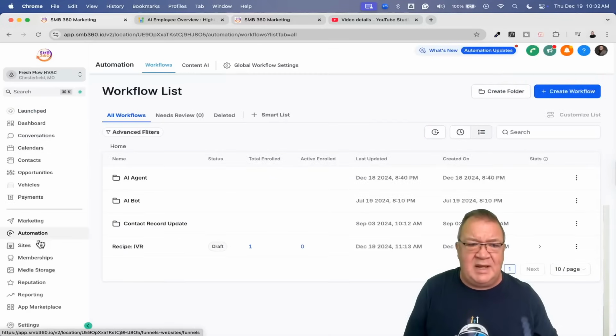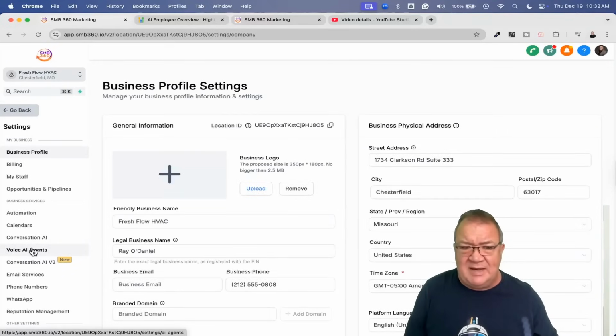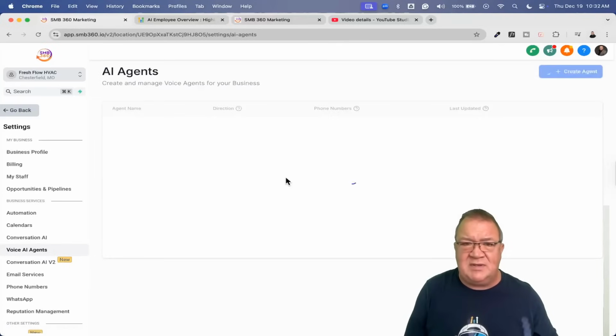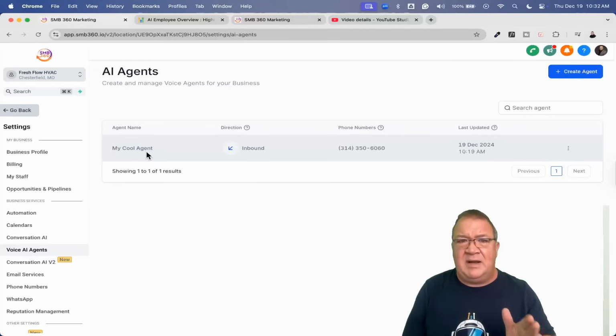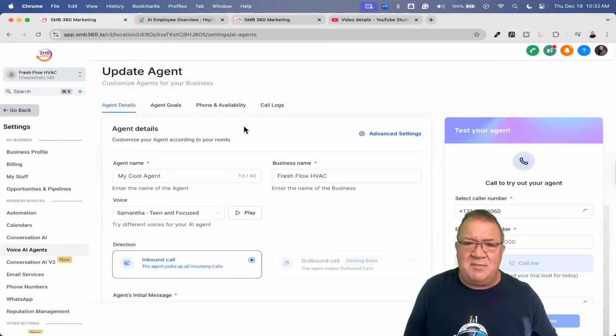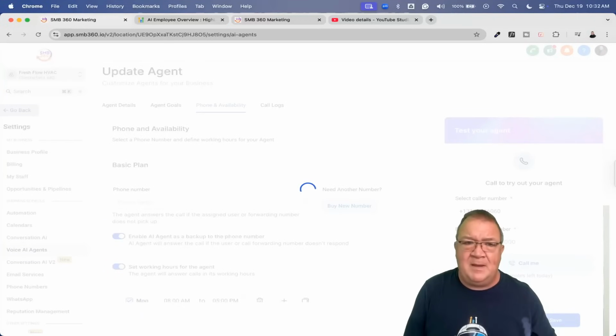Now, I just want to show you this real quick here. If we come over here and go to the AI agent, which I'm going to get to in just a minute, I'm going to hop in and change one of the settings here. I have an agent already set up that I'm going to go over later, but I'm going to go over a basic new one so I can show you all the features and then go into how I configure the other one, just to save time. So right now I'm going to go into the phone system and just turn off, delete this number inside of the agent.